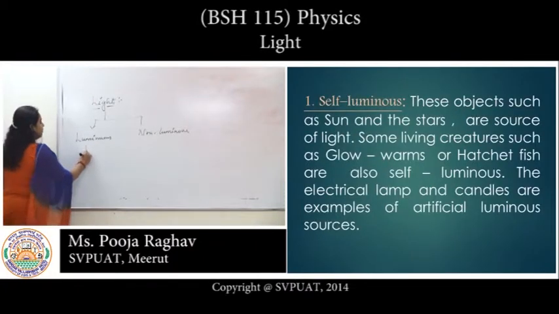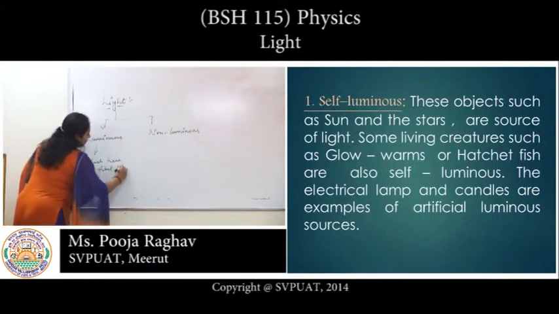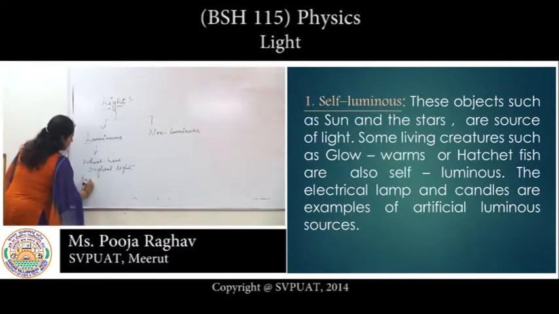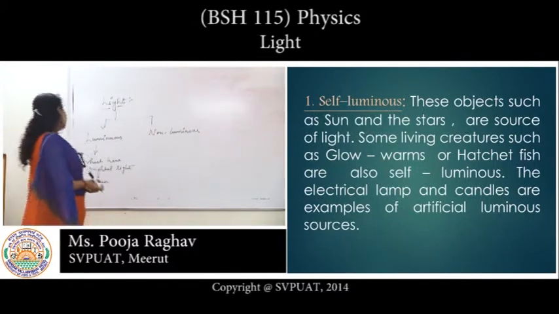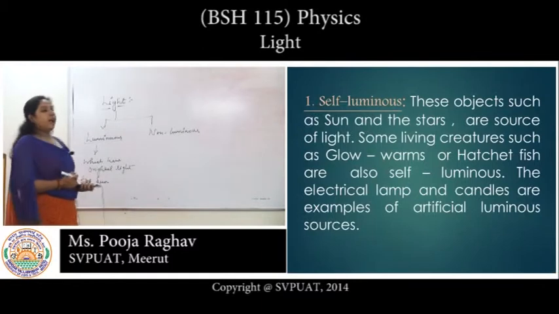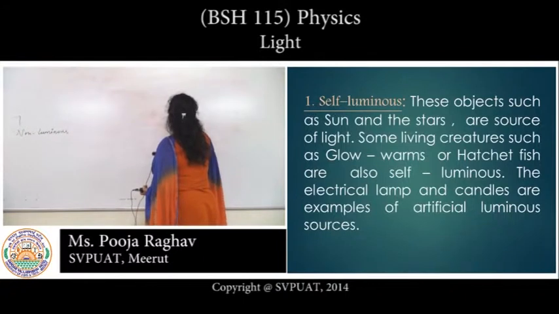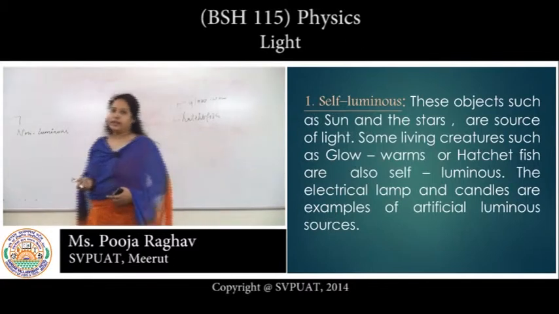What is luminous? Those which have original light are called luminous. For example, the sun has its own light, so we call it luminous. And two living examples are the hatchet fish and the glowworm. They both have their own light.